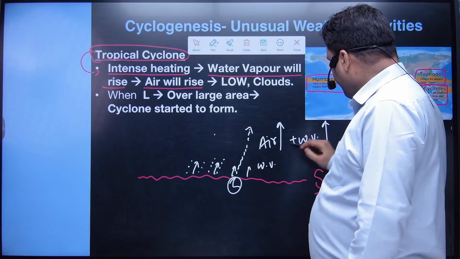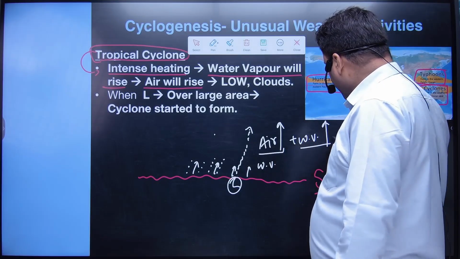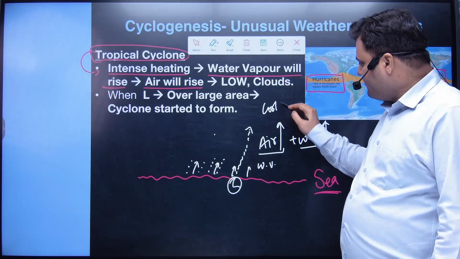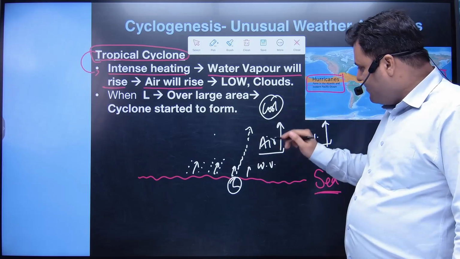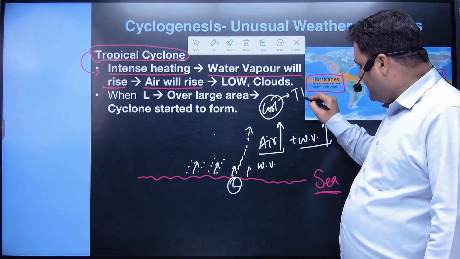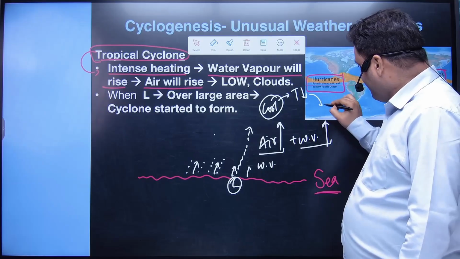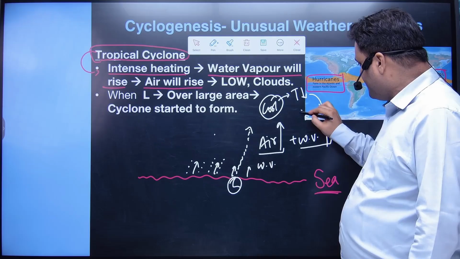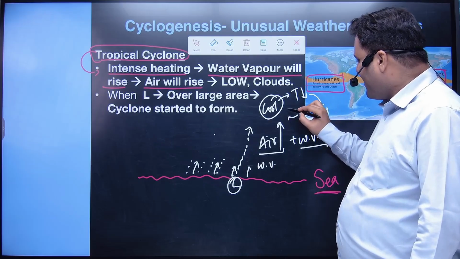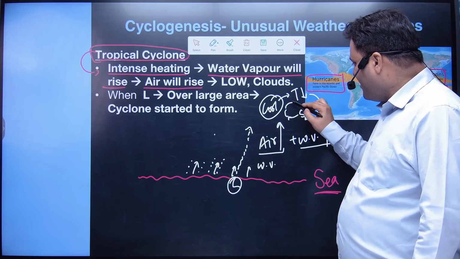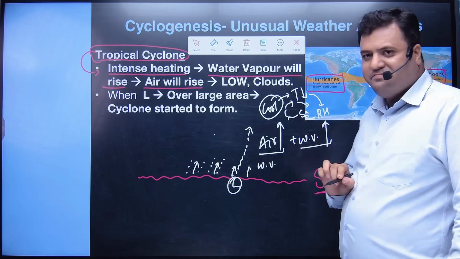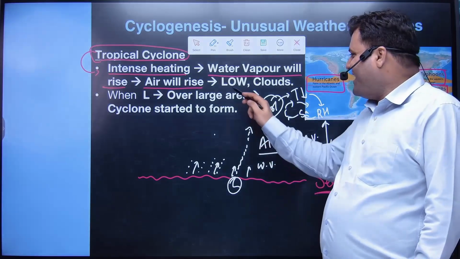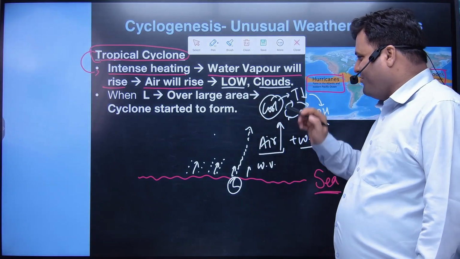Now tell me, when air rises, what will happen? And when water vapor rises, what will happen? When air rises, it will become cool, and its temperature will fall. When its temperature falls, if we have moisture, relative humidity will be there. As a result, saturation will occur, dew point will be reached, condensation, cloud formation and rainfall will be there. I hope you can relate. So we'll have a low pressure and we'll have cloud formation.